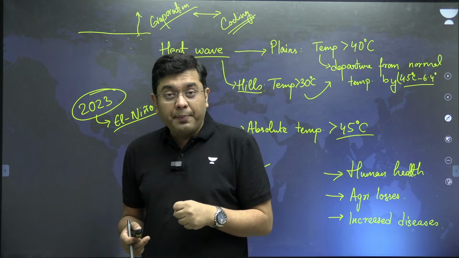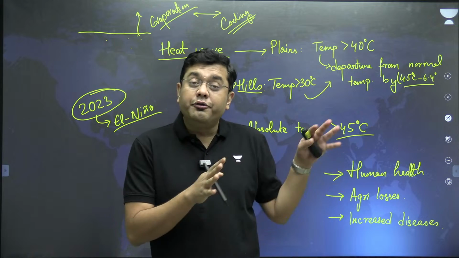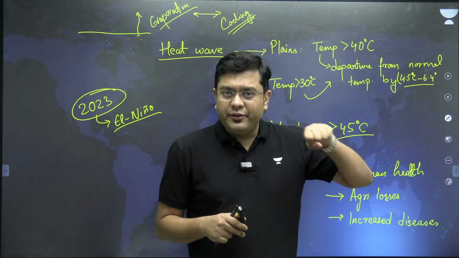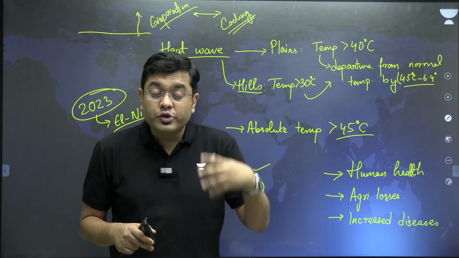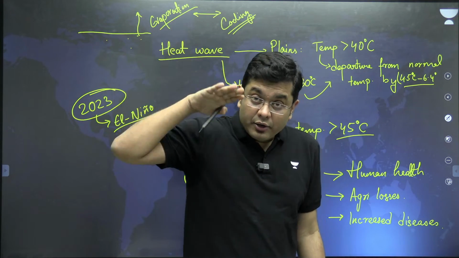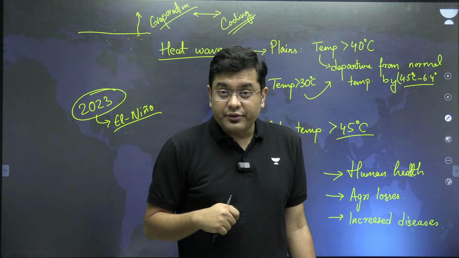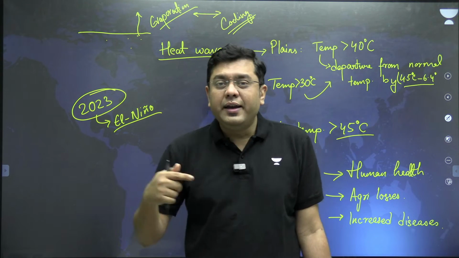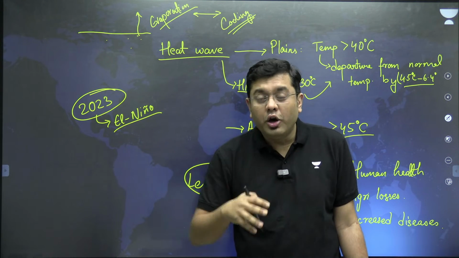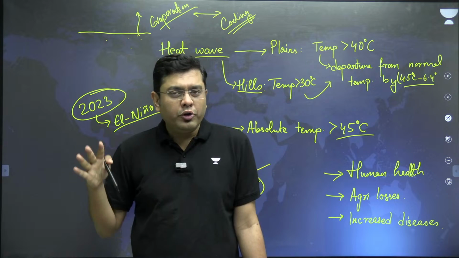Clean drinking water needs to be supplied by the municipalities. You need to have a standard operating procedure for the various hospitals and primary healthcare centers. Availability of electrolyte solutions, ORS solutions, etc. needs to be provided to the grassroots level. Shade and cooler areas need to be developed on a larger scale in the cities and villages. And frequent monitoring of the pedestrian population needs to be done by the city administration to ensure no one falls prey to excess heat.